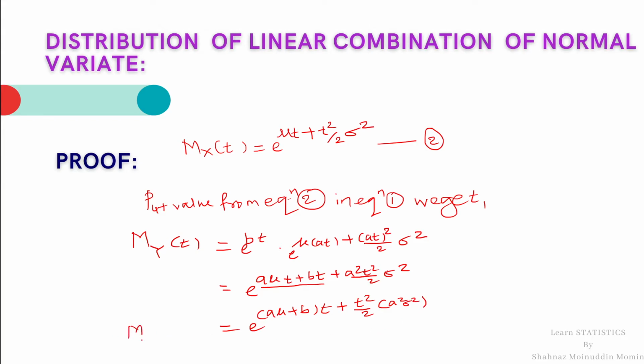This is the MGF of Y. By observing the MGF of Y, we observe that the resultant MGF is nothing but the MGF of a normal variate. Hence, from the uniqueness theorem of MGF, the random variable Y must follow a normal distribution with parameters a mu plus b and a square sigma square.